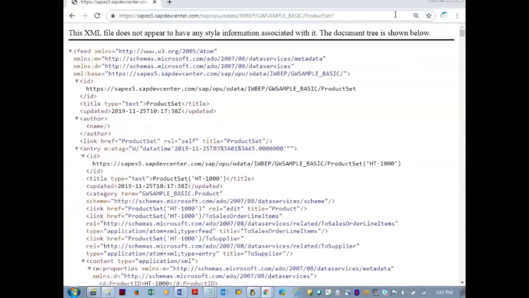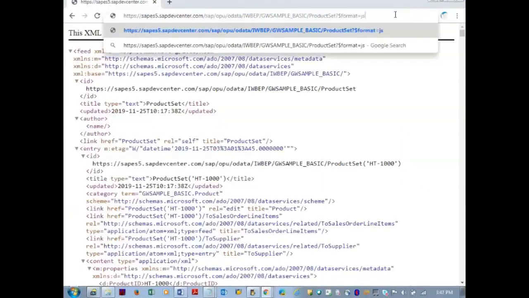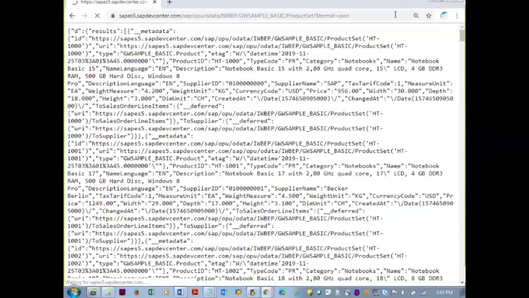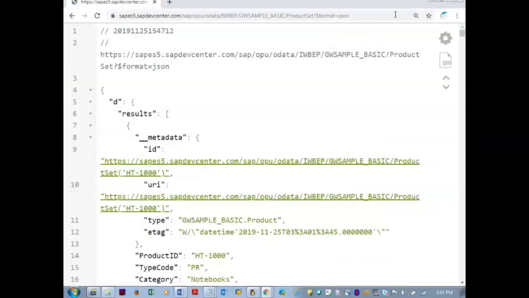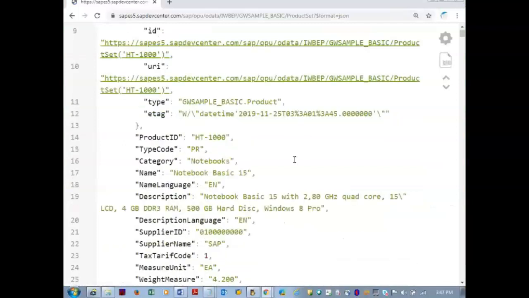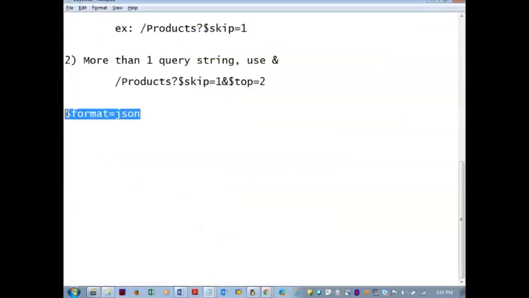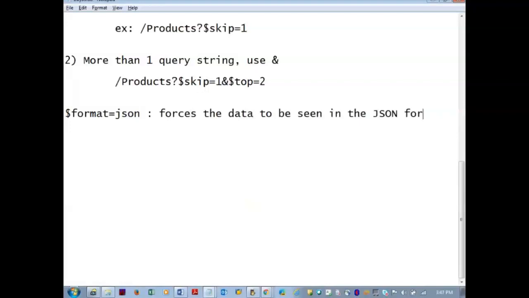So issue the $format equal to JSON. This is only for a user to read the data, for a developer to read the data which is in the JSON format. $format equal to JSON forces the data to be seen in the JSON format for easy readability.